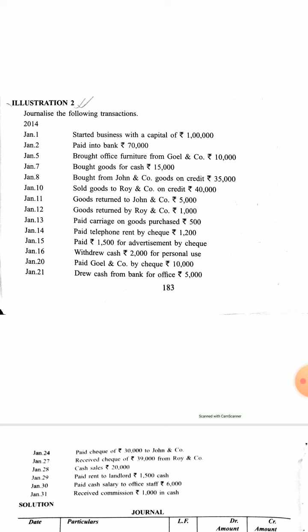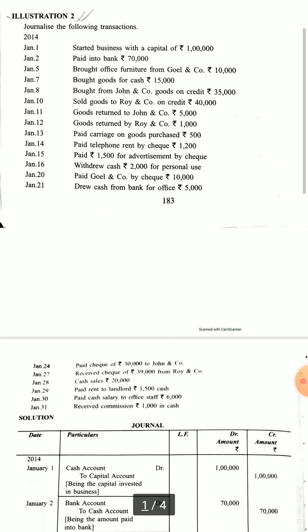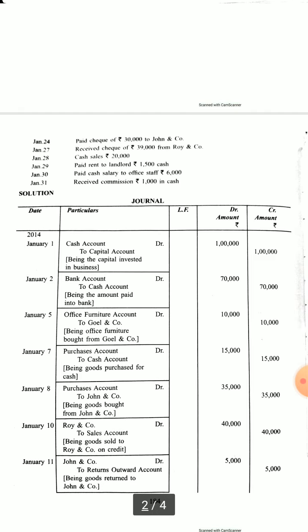Whatever is given by the proprietor, that total will constitute capital. Capital here is 1 lakh rupees and nothing else is mentioned, that means cash has been supplied. So we will assume that cash has been supplied.